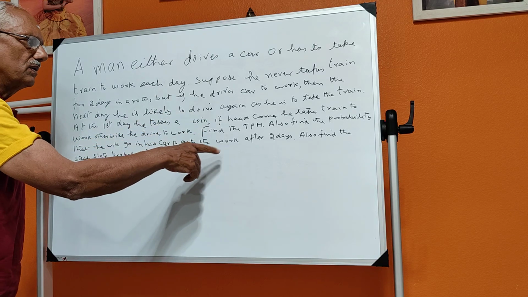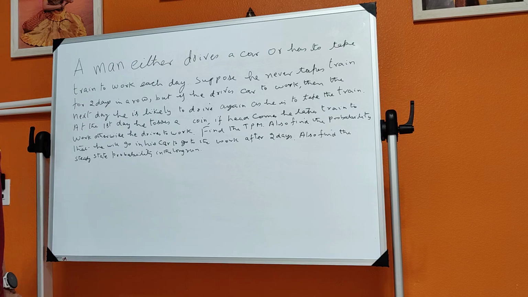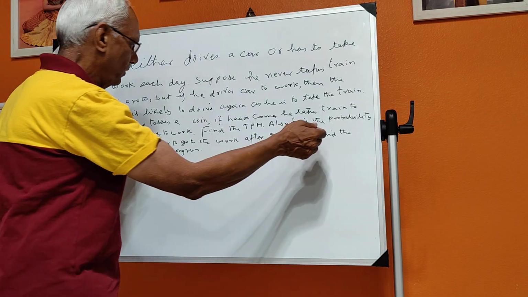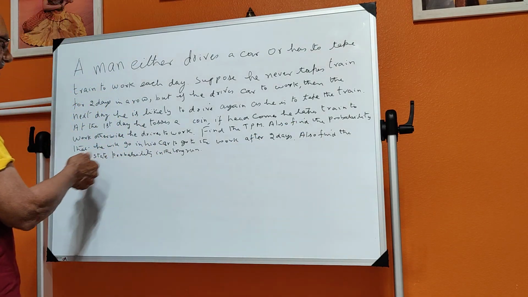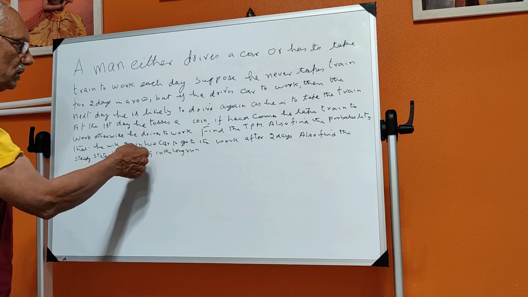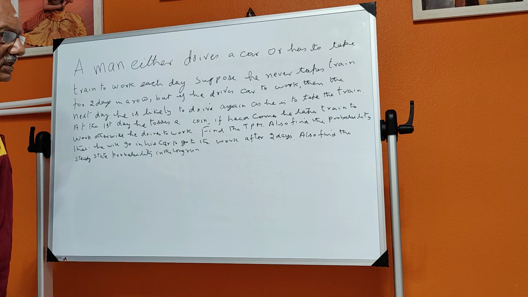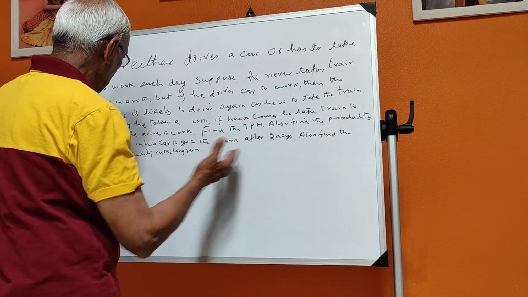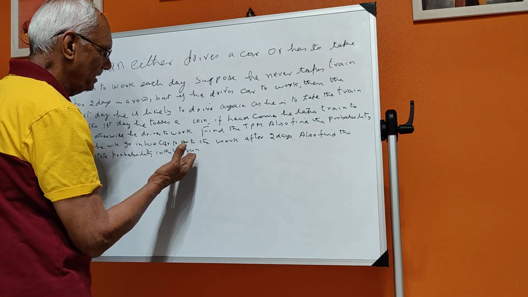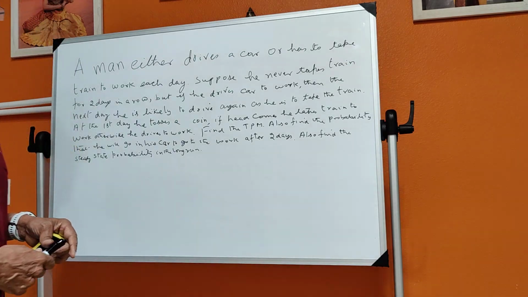Now we have to find the transition probability matrix and also to find the probability that he will go in his car to work after 2 days. Also find the steady state probability in the long run. So this is the problem.